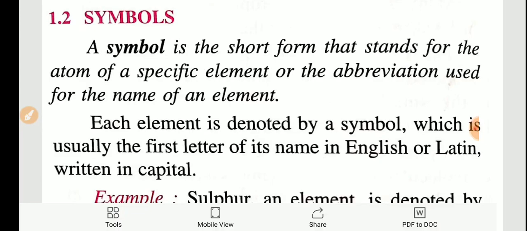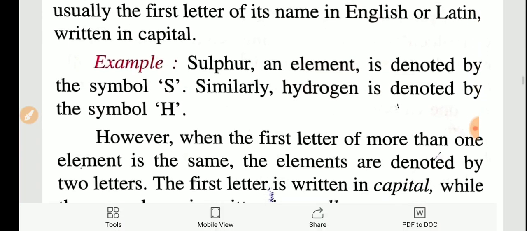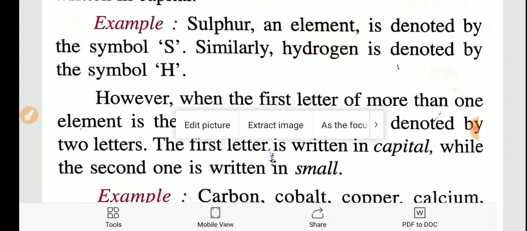Symbols are the simplest representation of an element. For example, H for hydrogen, O for oxygen, N for nitrogen. Sulfur is denoted by the letter S. Hydrogen is denoted by the letter H.